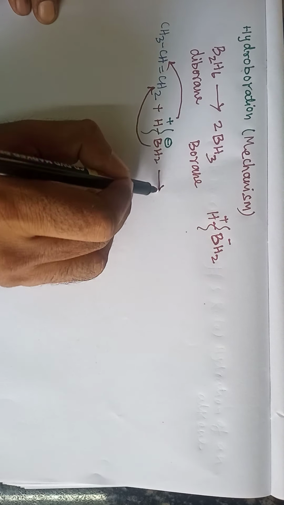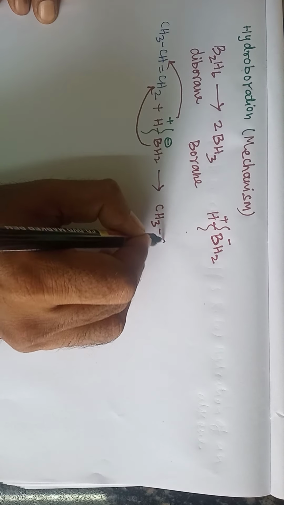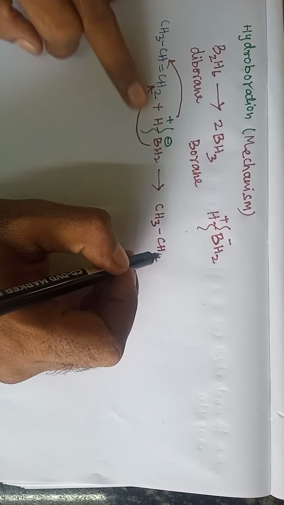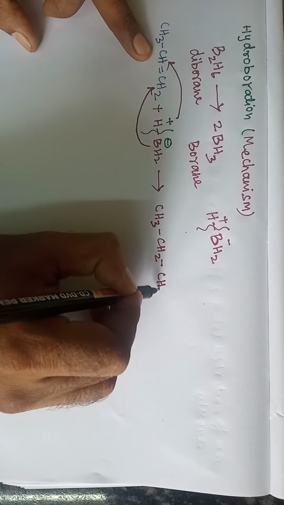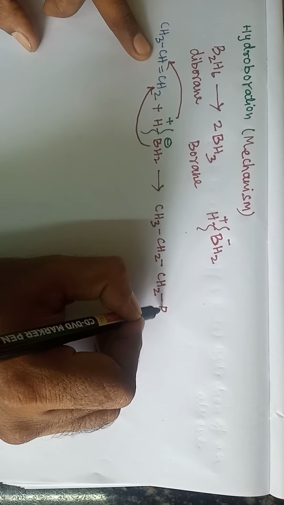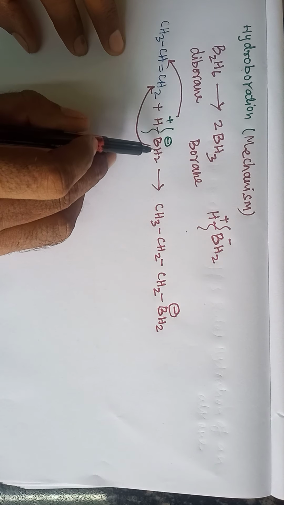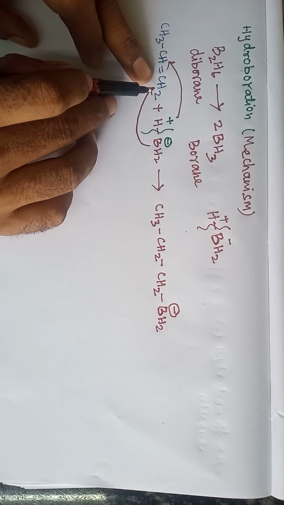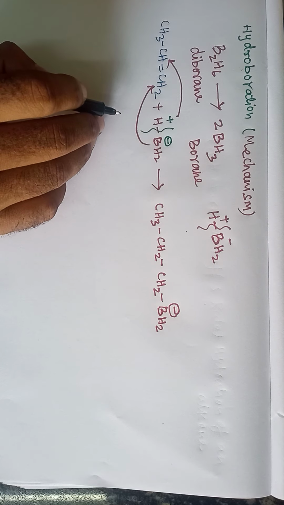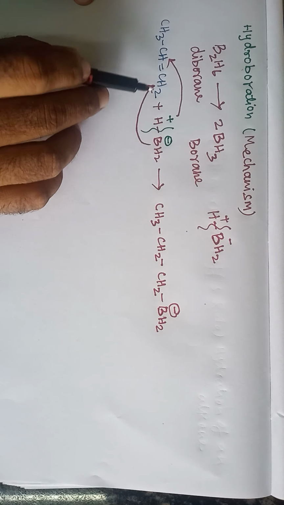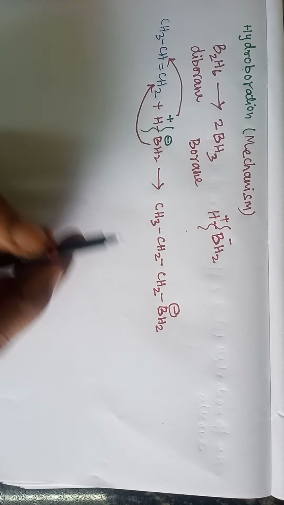It gives CH3 CH2 CH2 BH2. This BH2 group is attached to the carbon carrying more hydrogen atoms. In the next step, one more propene reacts with this molecule.